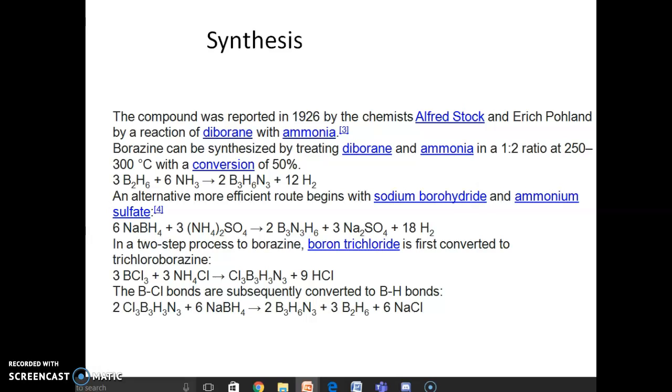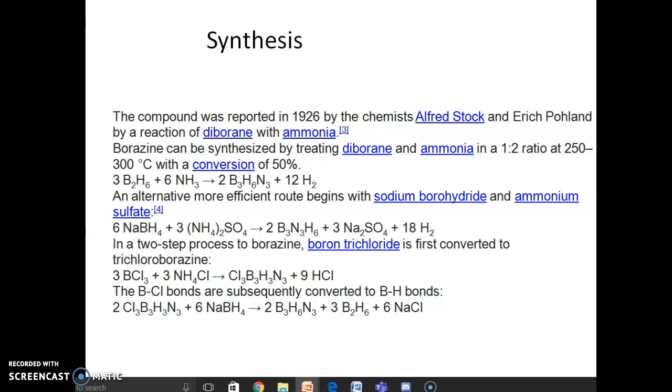An alternative, more efficient route begins with sodium borohydride with ammonium sulfate: 6NaBH4 plus 3(NH4)2SO4 giving 2B3N3H6 plus 3Na2SO4 plus 18H2.